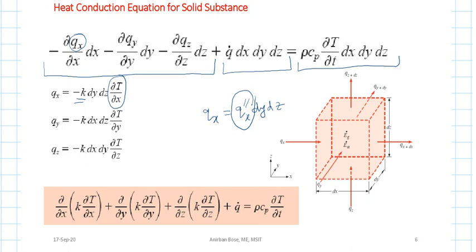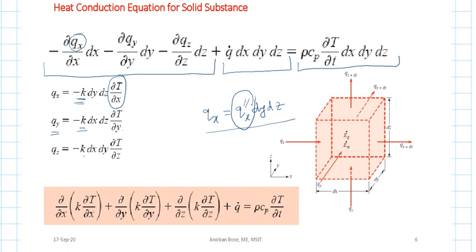Here, if you write minus k into del T del x, and in case of Qy you are writing minus k into del T del y, that means you are considering all these k are the same. That means you are considering it is an isotropic material. When you write all these k the same in x, y and z directions, you are considering isotropic material. Always remember these assumptions when we are making it. So Qx will be minus k into dy dz into del T del x.